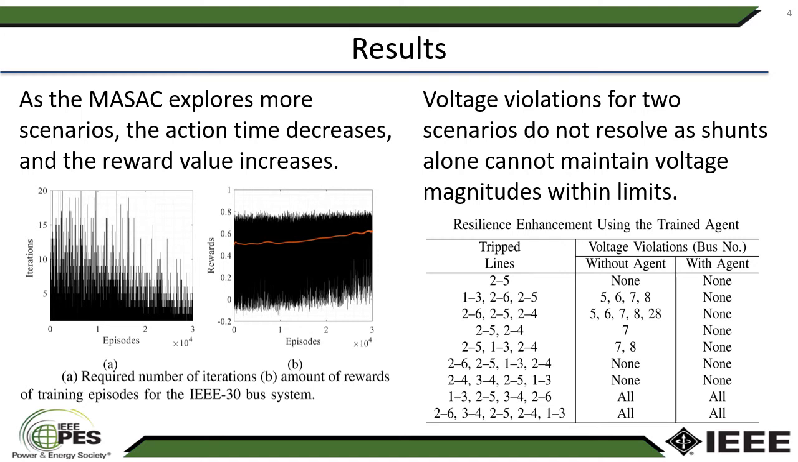And also we checked the performance of the trained agents for several scenarios, and we can see that the trained agent can resolve most of the outage scenarios. Also, it is worth mentioning here that the trained agent cannot solve a couple of outage scenarios, which is not surprising because shunts alone cannot maintain voltage magnitude within limits.